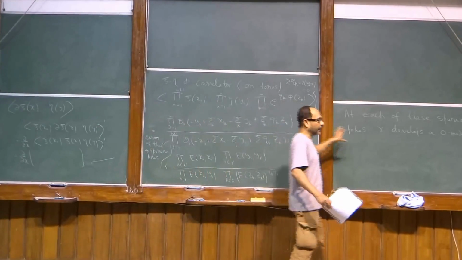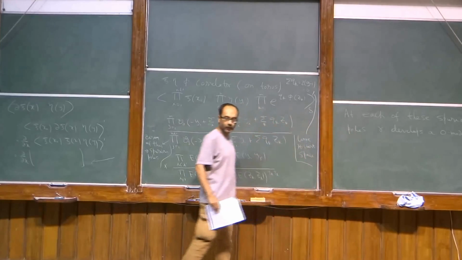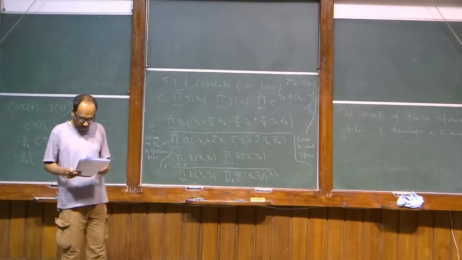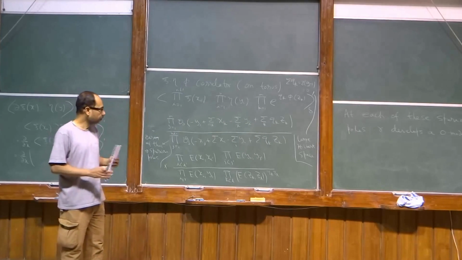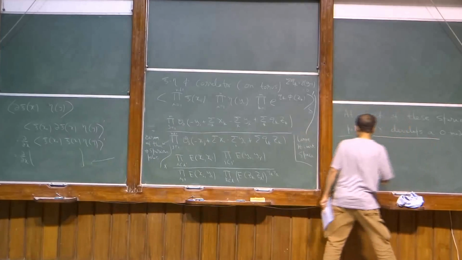Singularities. Okay, but for us this is not going to be important. For us the only issue is that there are these spurious poles and how to deal with them. So how to integrate?